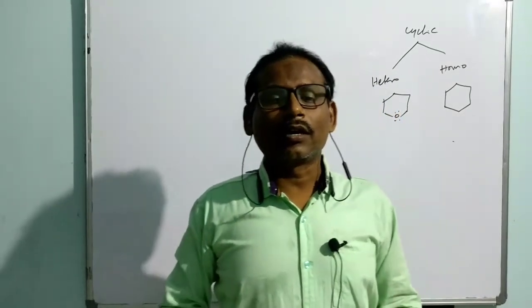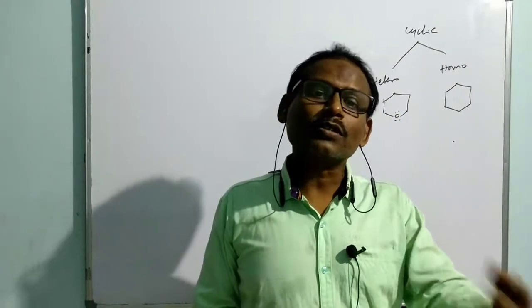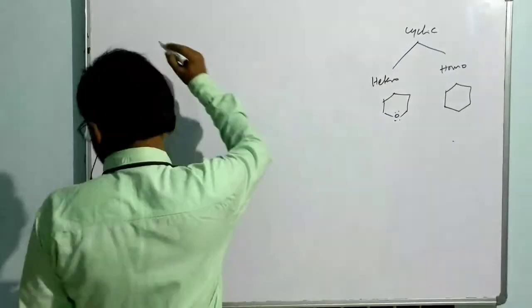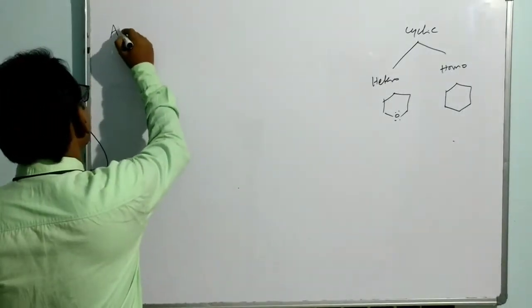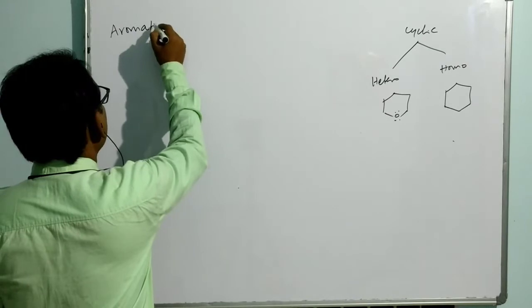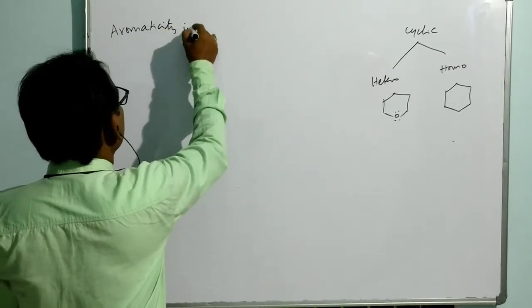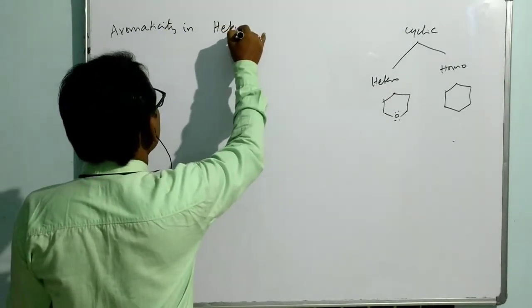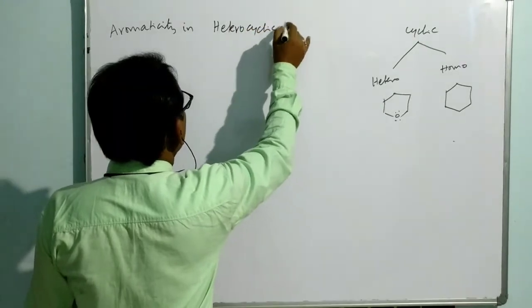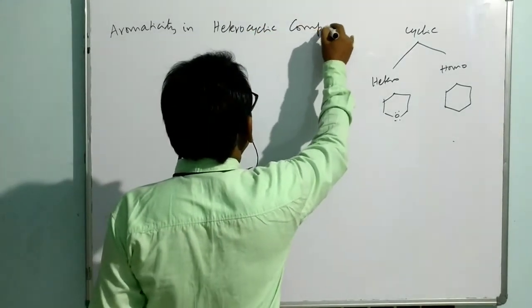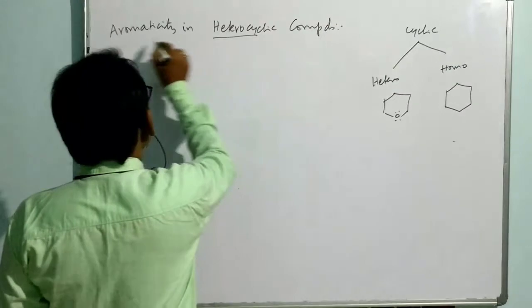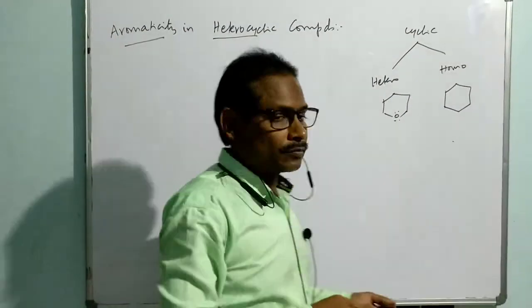Now let us see the aromaticity in some heterocyclic compounds.